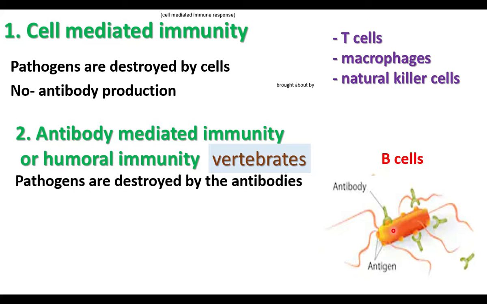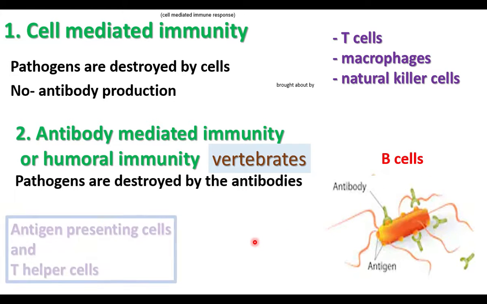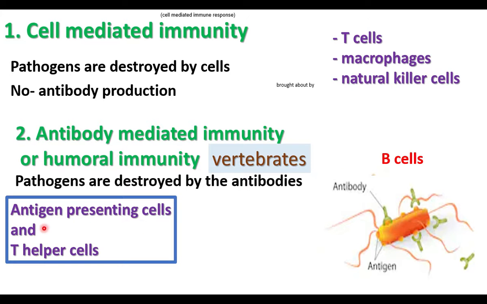B cells alone cannot produce antibodies. B cells cannot produce antibodies independently. The B cells are activated by two more cells, antigen presenting cells and T helper cells, which help the B cells to produce antibodies. B cells are B lymphocytes. They produce antibodies with the help of antigen presenting cells and T helper cells.